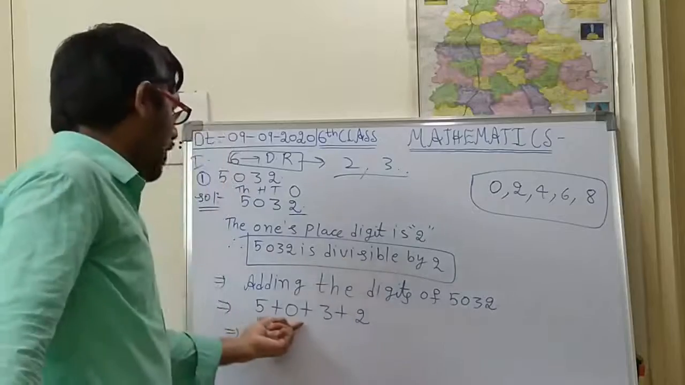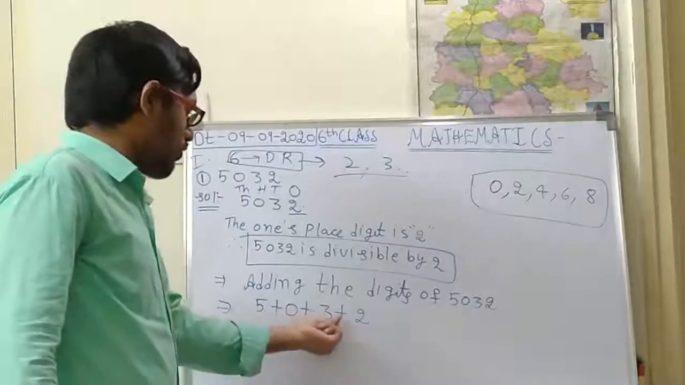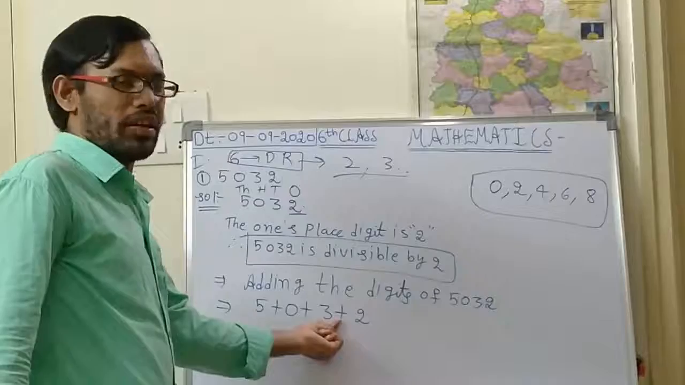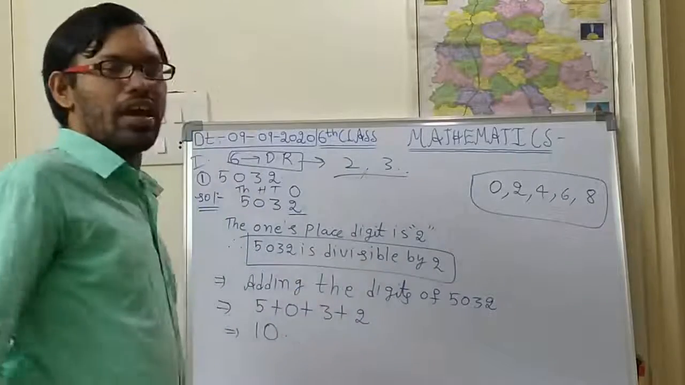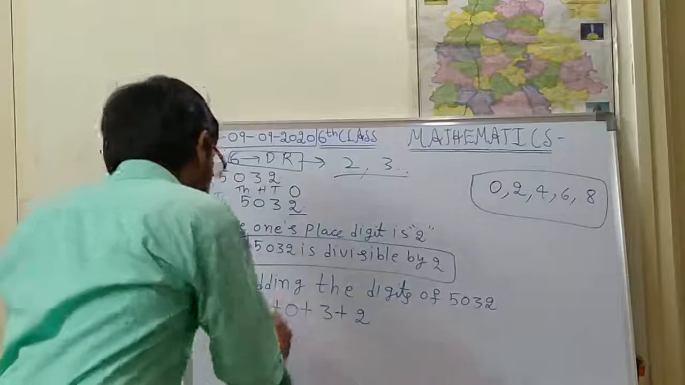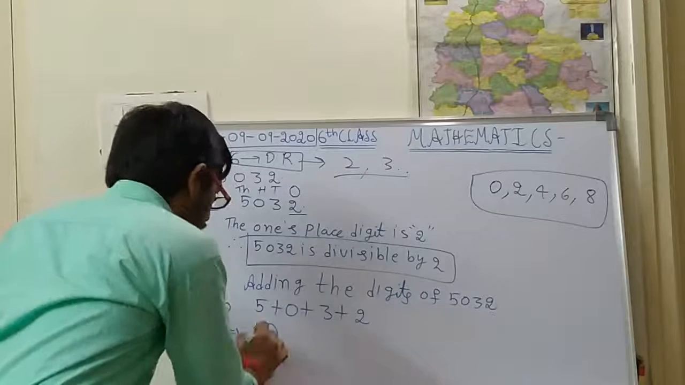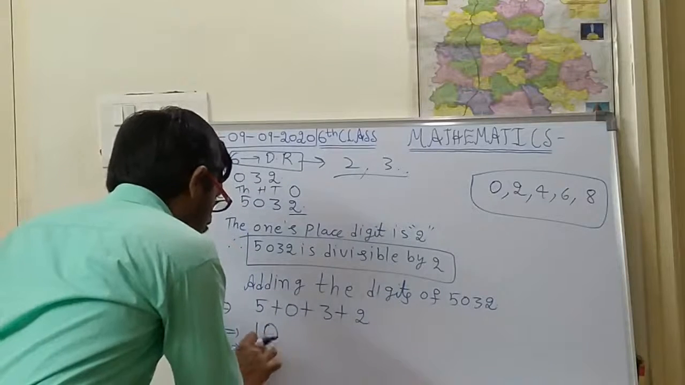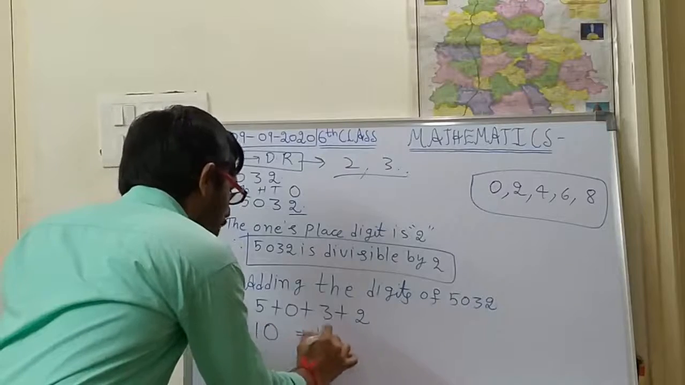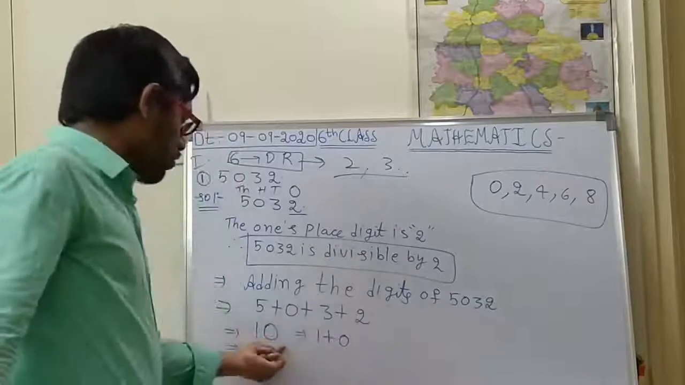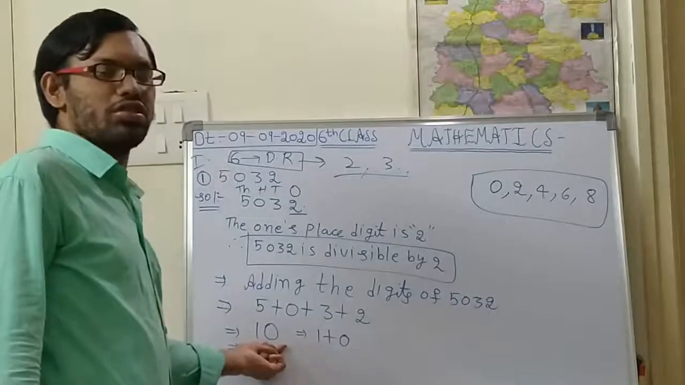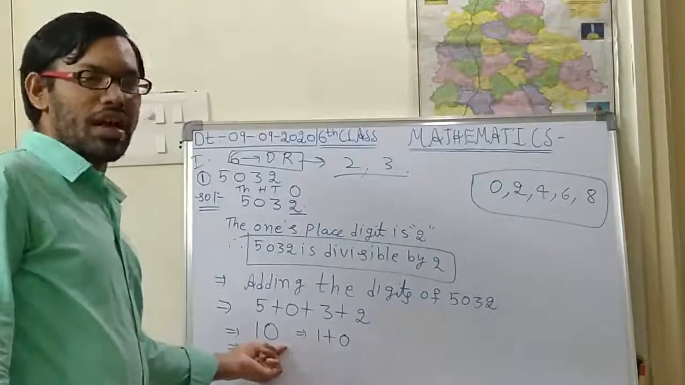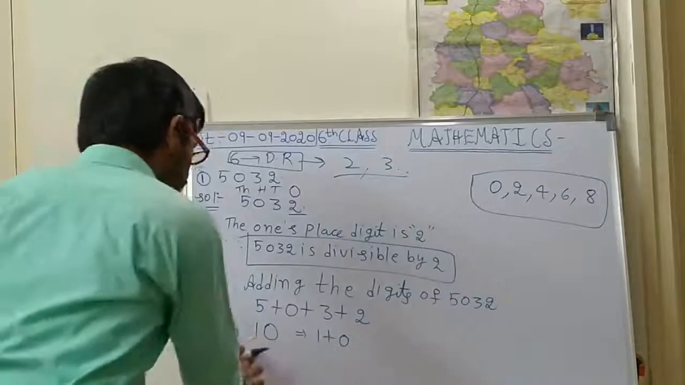Okay. What is 5 plus 0? 5. 5 plus 3? 8. 8 plus 2? 10. Okay, so the answer I got is 10. Again, if you want, you can do the addition: 1 plus 0 is 1. Because here 2 digits came, for your understanding purpose you can again add these two digits. What is 1 plus 0?